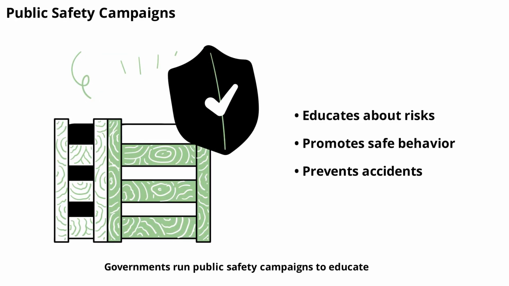Governments run public safety campaigns to educate people about risks and encourage safe behavior. This includes campaigns about road safety, fire prevention, and crime reduction. Public safety initiatives help prevent accidents and save lives.